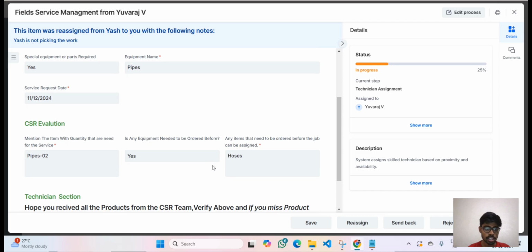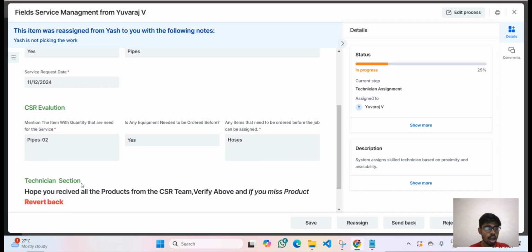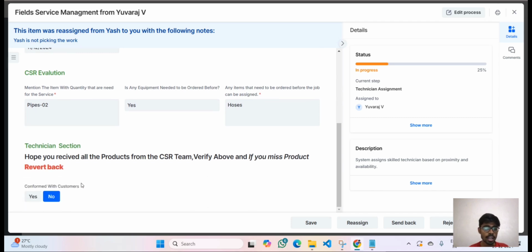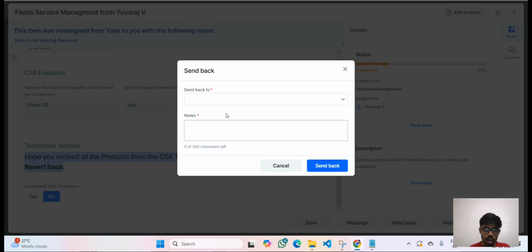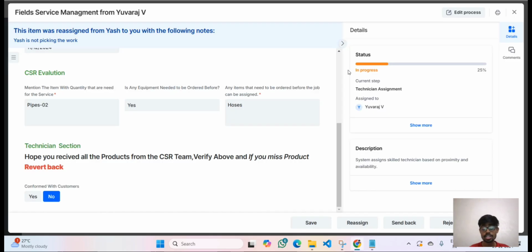So I am the technician. I will check whether all these products given by the CSR team are okay. Okay, I am very good with these pipes and hoses, everything is okay. But if I find I need extra products, I can revert back to the service request instantiator, which is the CSR team. I can revert back and give a note that I need this product also. You just add it and give.